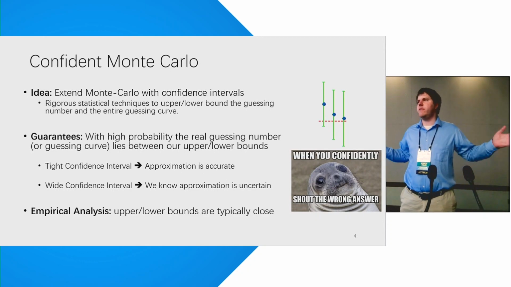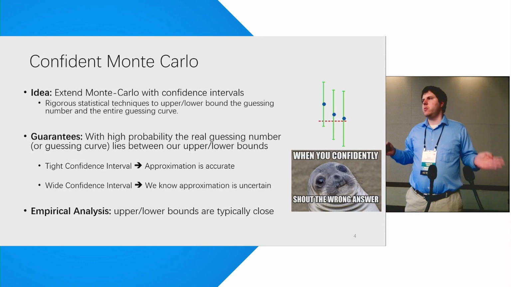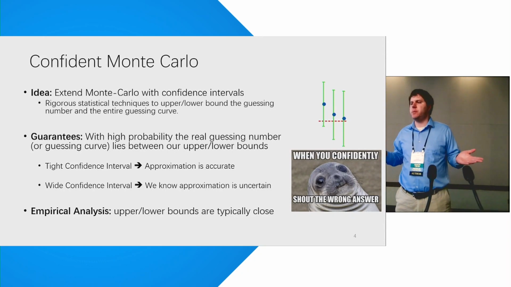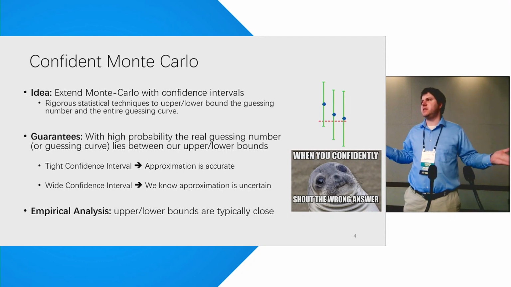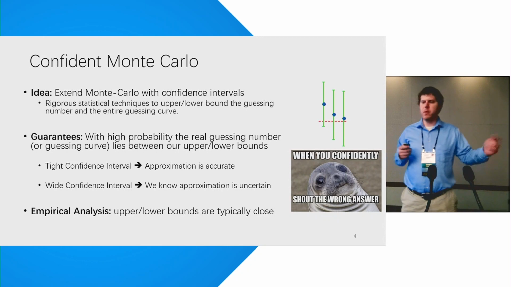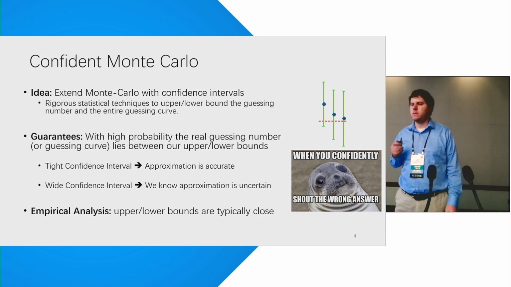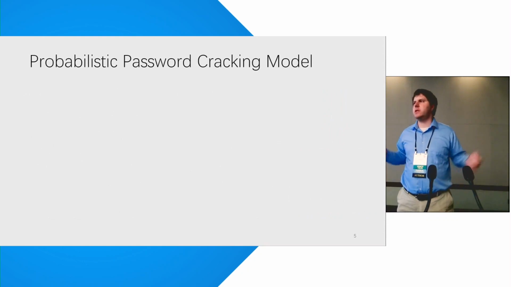If we get a wide confidence interval, we can't know for certain that our approximation is accurate, but at least we know that our approximation is uncertain, and that's actually very useful information to know. Empirical analysis will show that the upper and lower bounds are typically very close. Okay, so let's dive in.